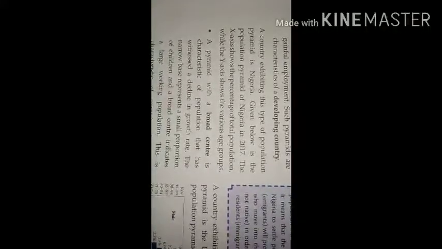A country exhibiting this type of population pyramid is Nigeria, the example which we have seen. Given below is the population pyramid of Nigeria for the year 2017. The x-axis shows the percentage of total population, and the y-axis shows the various age groups that I have shown you. Next, a pyramid with a broad center. I will show you the figure; slowly we will move towards the figure.